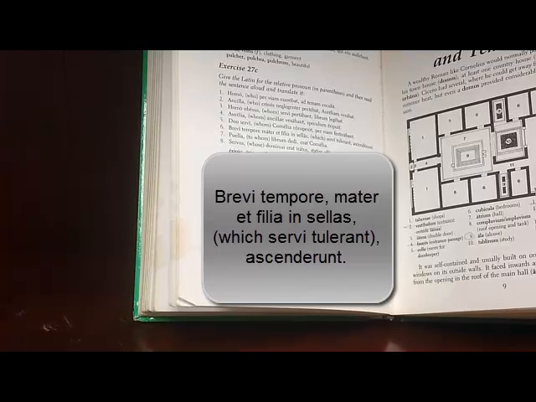Ascenderunt, what English word comes from that? Yes, ascend. Very good, amazing. So ascend is to go up. So in a short time, mother and daughter climbed up onto the chairs. Which servi tulerunt?